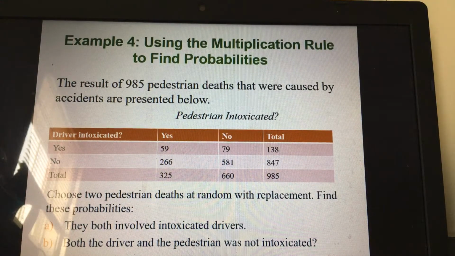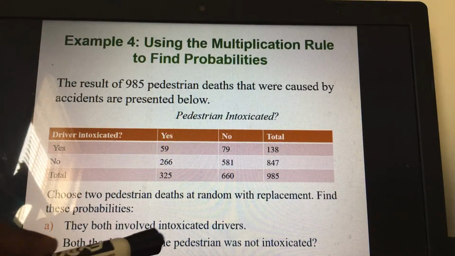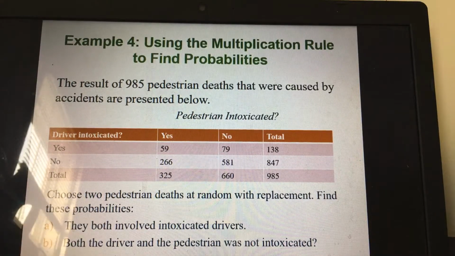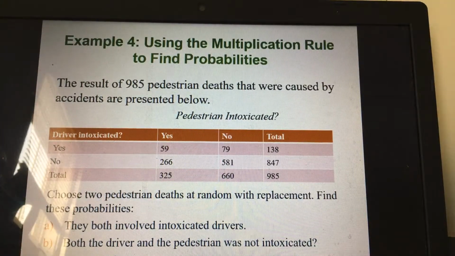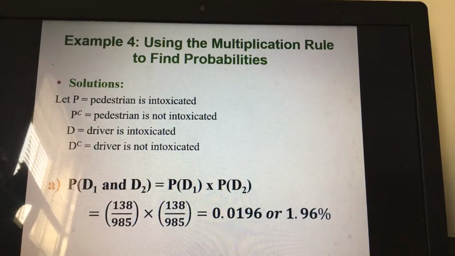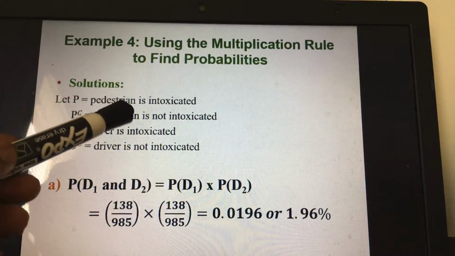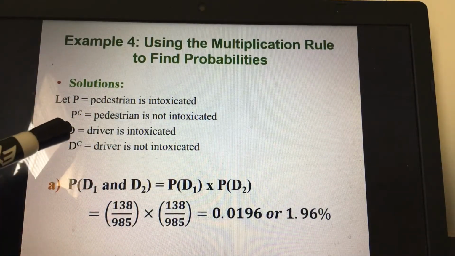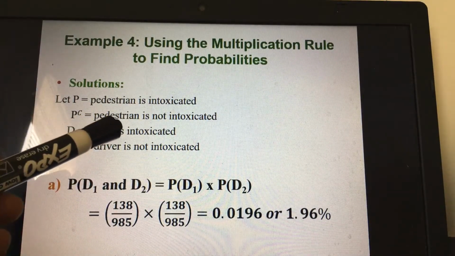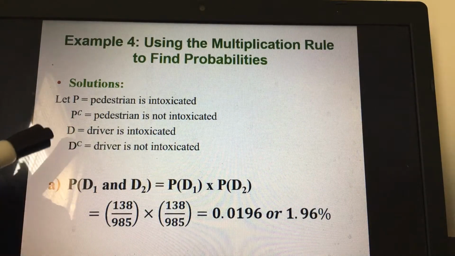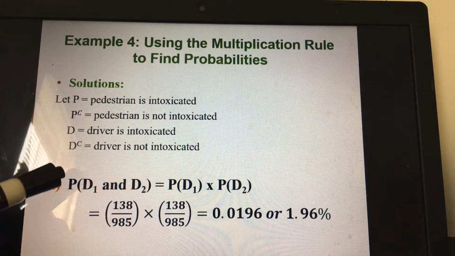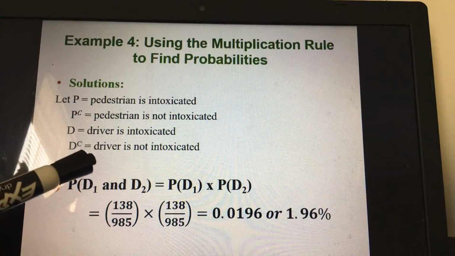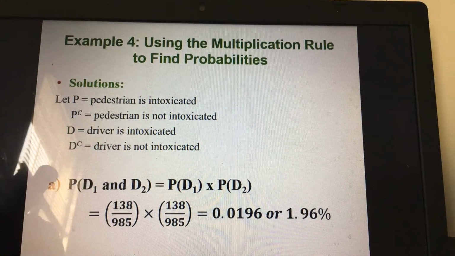The first one says they both involve intoxicated drivers. That means if you select 2 pedestrian deaths, they both involve intoxicated drivers. Let's calculate it here, over here. So he said let P be pedestrian is intoxicated, and P complement means pedestrian is not intoxicated. Let D be driver is intoxicated, and D complement means driver is not intoxicated.